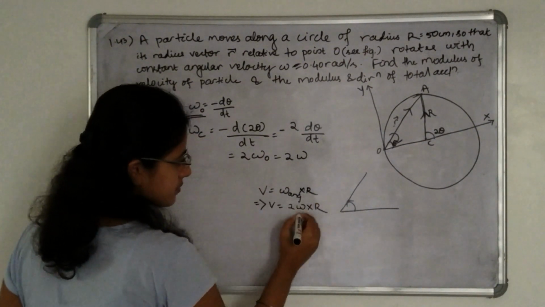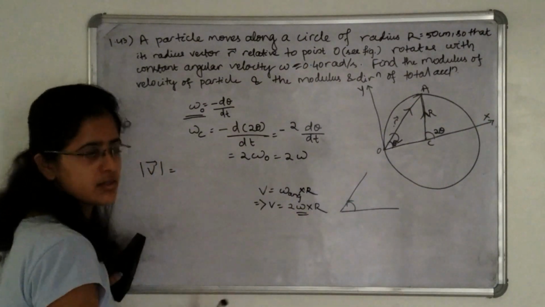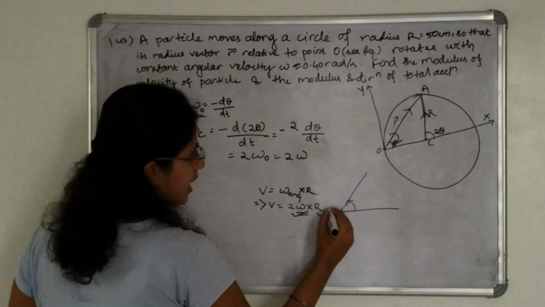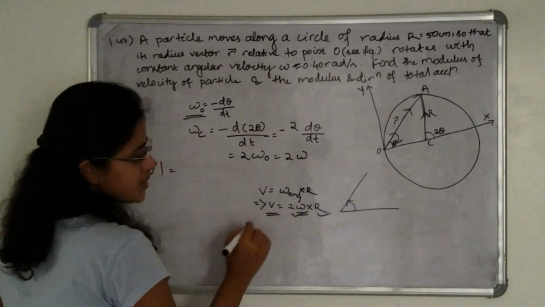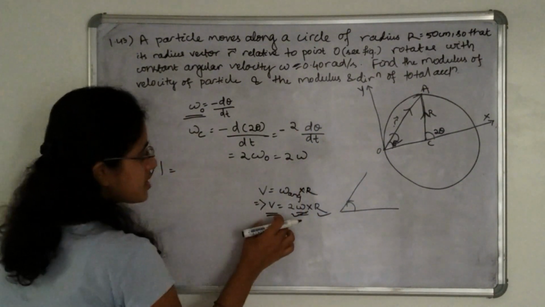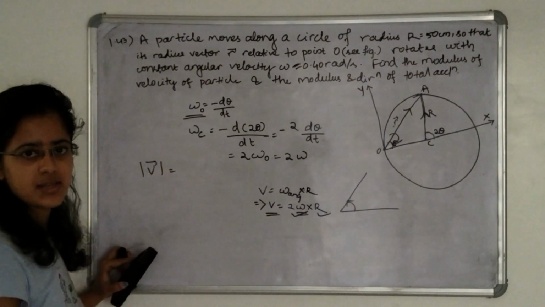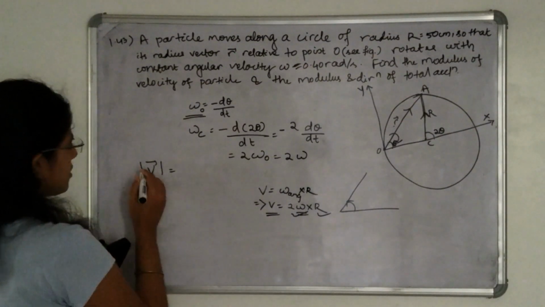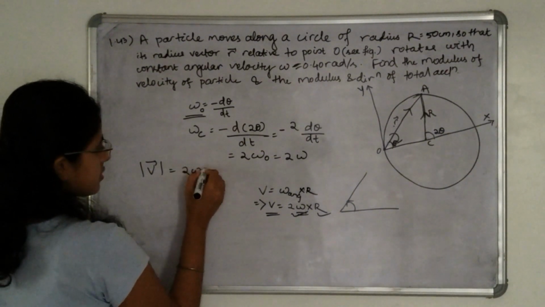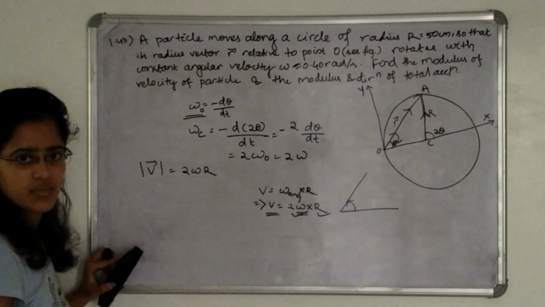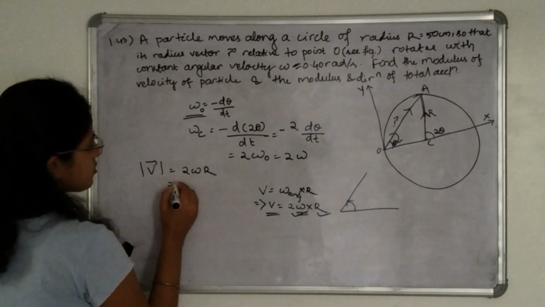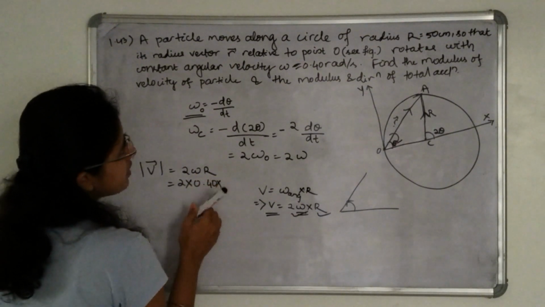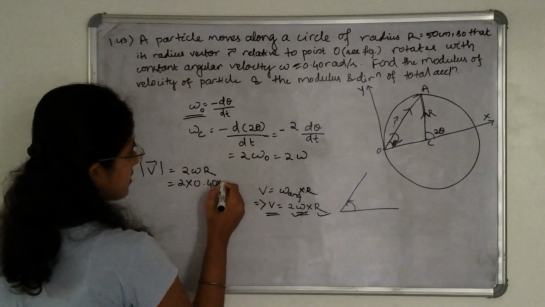Omega here is constant, it is given as constant angular velocity, and r is also constant. That means this velocity is constant. Velocity is constant means there is no tangential acceleration here, only centripetal acceleration. So velocity is equal to how much here? 2 omega r. So this will be 2 into omega value 0.40 radian per second into r, which is 50 centimeter.